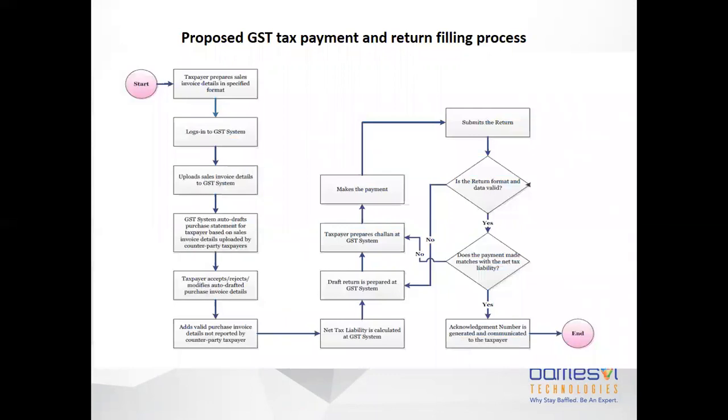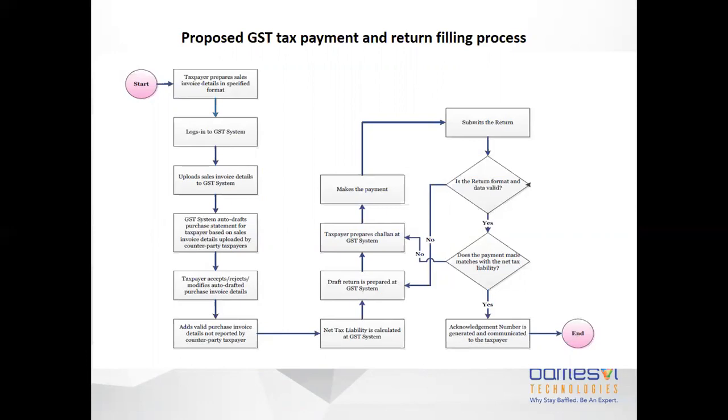Now let's talk about what has been proposed for the return filing process, how it will start basically. I told you about a new thing called e-invoicing coming in, which is not there at all. So what that means is, as a taxpayer, you have to prepare a sales invoice, and that is in a specific format. You log into the GST system, upload the sales invoice details into the GST system, and then submit it there. Now that tax invoice goes to the counterparty taxpayer,